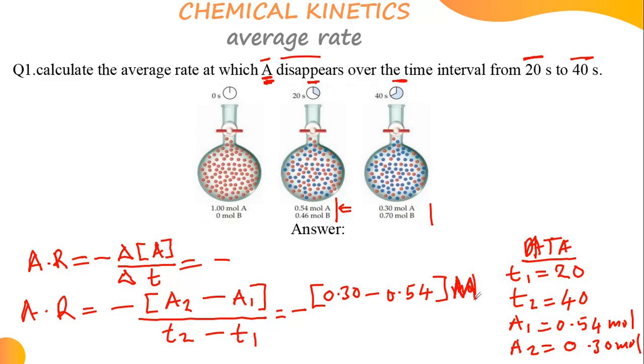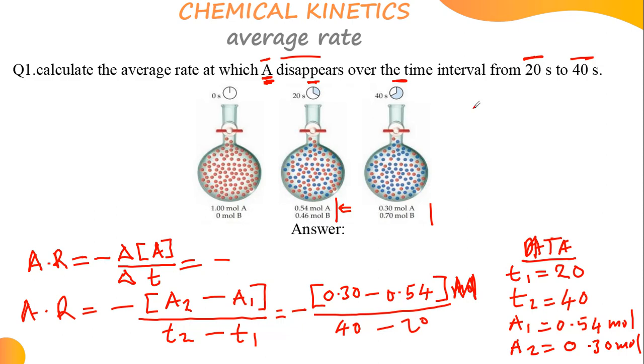Yes. Then over, what's our time? That's T2, that's 40, minus 20. Guys, let's subtract. What is 0.30 minus 0.54? What are you getting? 0.30 minus 0.54.